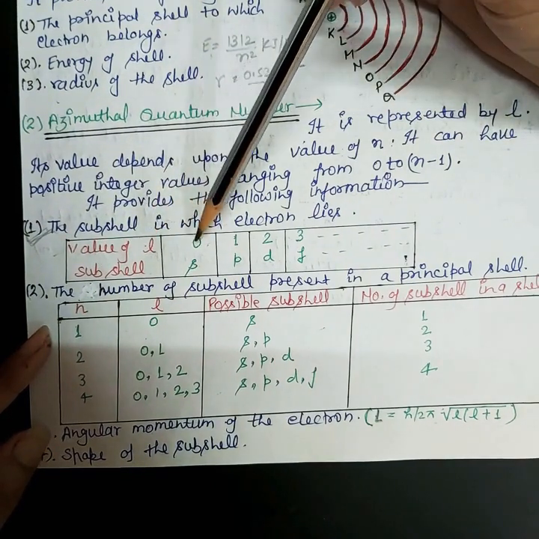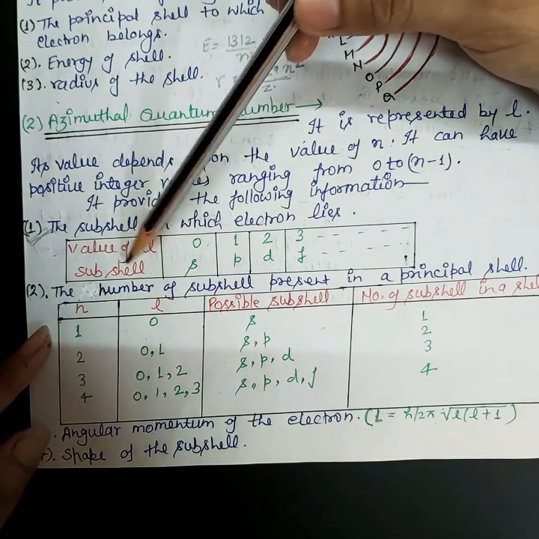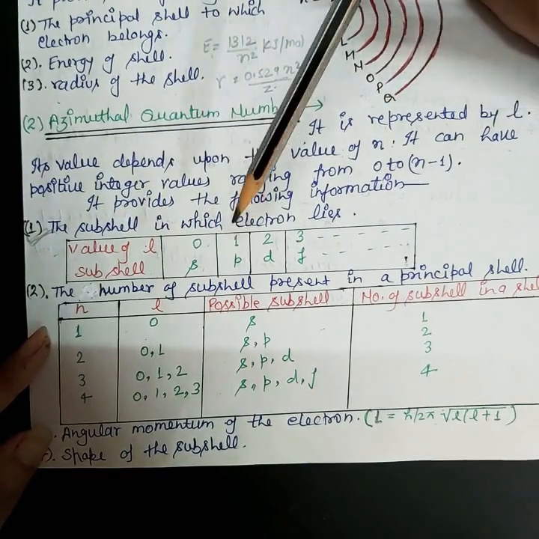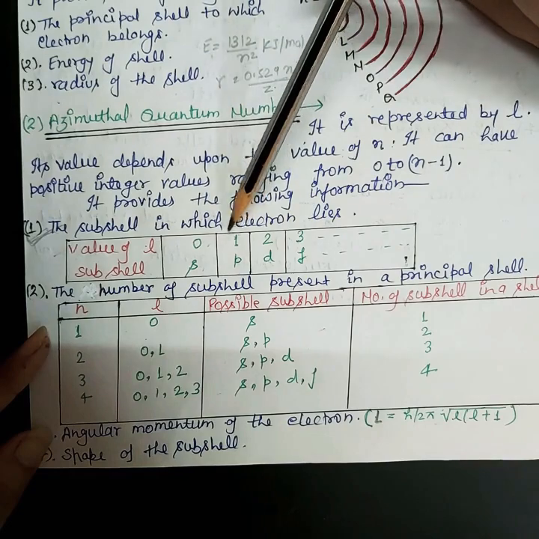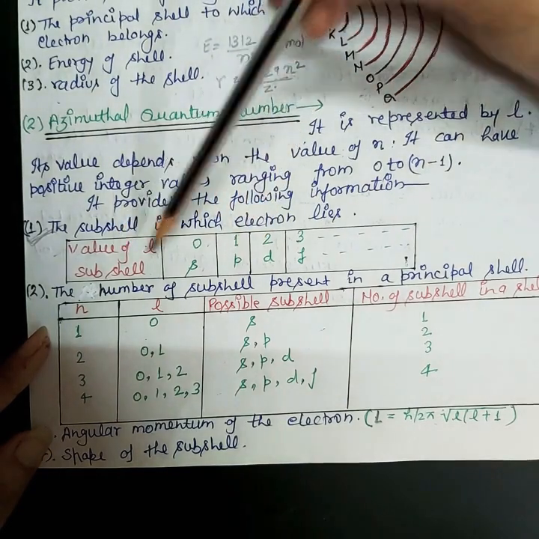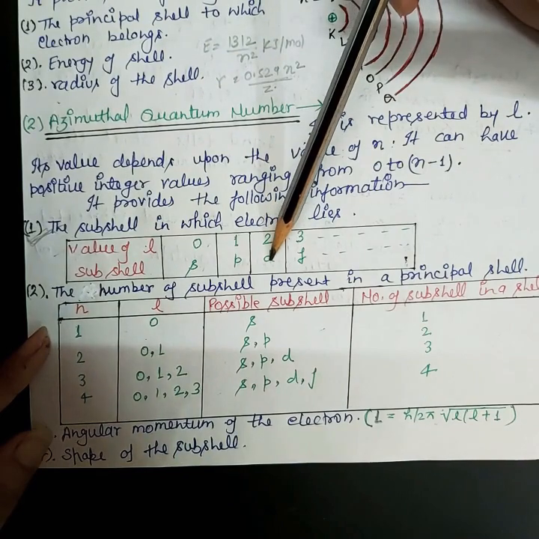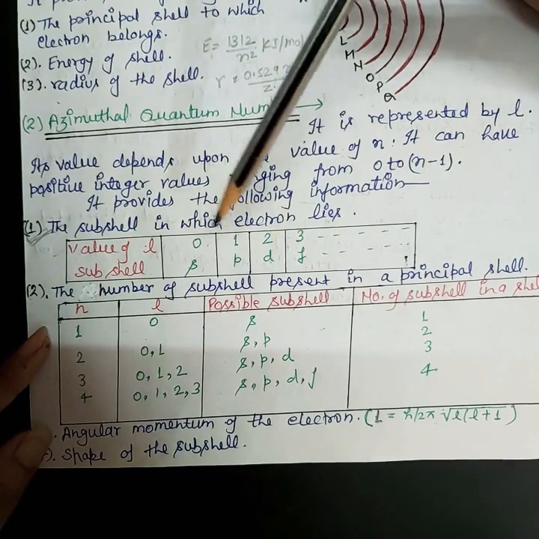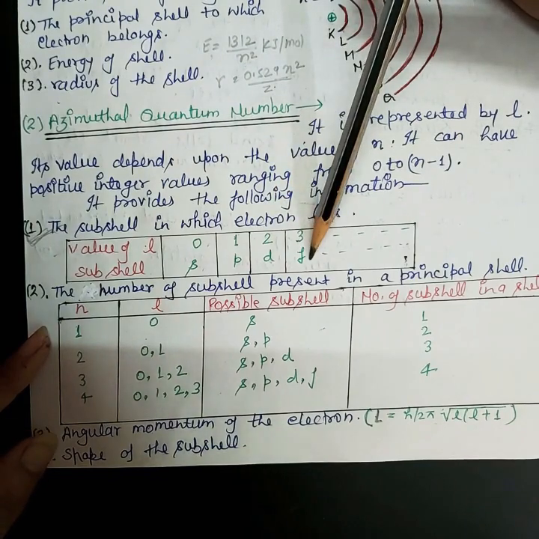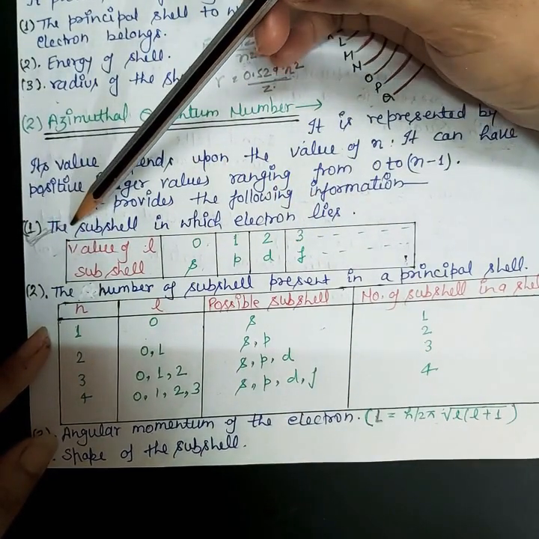If the value of l is 0, then your subshell will be s. If l is 1, then it is the p subshell. If the value of l is 2, then it will be the d subshell, and if the value of l is 3, then it will be the f subshell. So this point you have to remember.